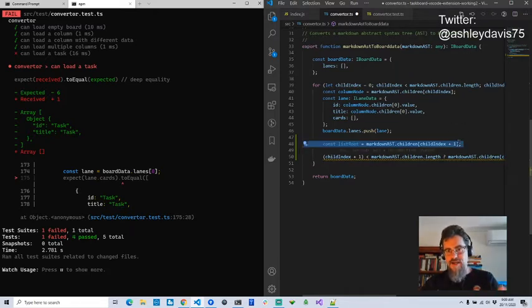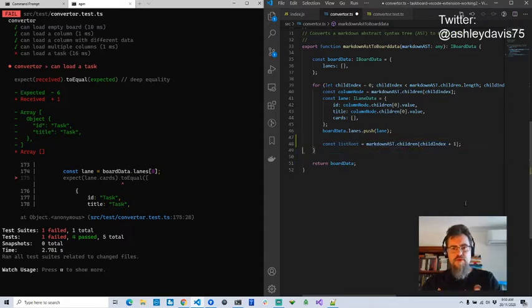Again, it's going to seem crazy, but I've hard coded that. This is going to break a whole bunch of other tests, by the way, as well. So I probably will have to fix this the right way pretty quickly. But at the moment, my only aim is to get this test here loading, can load a task. I've just got this one thing to focus on to get this test to pass. The simple naive implementation I'm going to do is probably going to break every other test here, but that's okay. That's not what I'm aiming to do right at this moment.